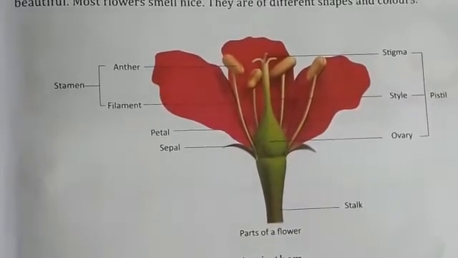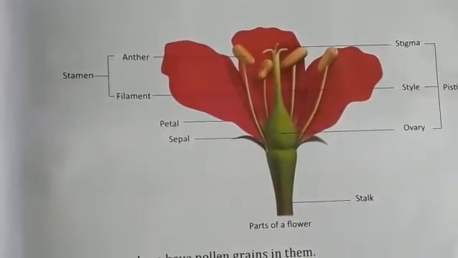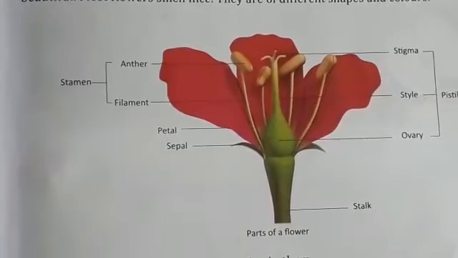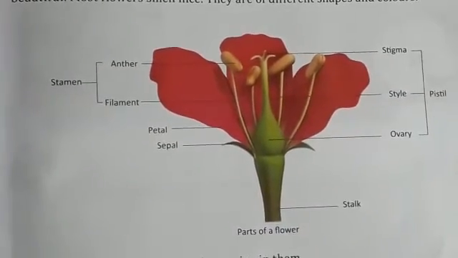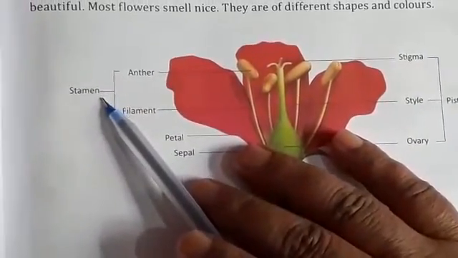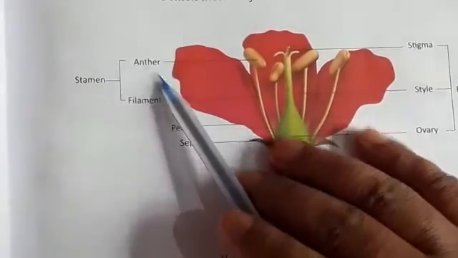Rose, sunflower, and hibiscus are some flowers. They make the plant look beautiful. Most flowers smell nice. They are of different shapes and colors. Parts of a flower. Stamen. The stamen has two parts, anther and filament.